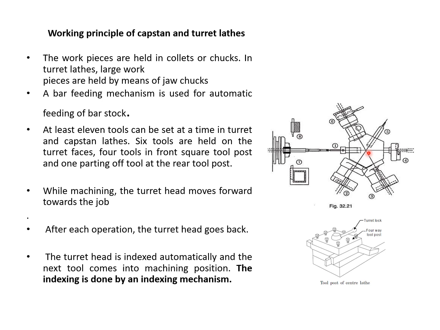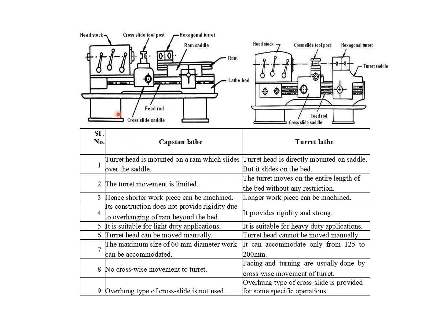Before that, we will discuss the difference between capstan lathe and turret lathe. Here we can see the difference. This is a capstan lathe, this is a turret lathe. In the capstan lathe, the turret head is mounted on a ram which slides over the saddle. In the turret lathe, the turret head is directly mounted on the saddle, but it slides on the lathe bed.